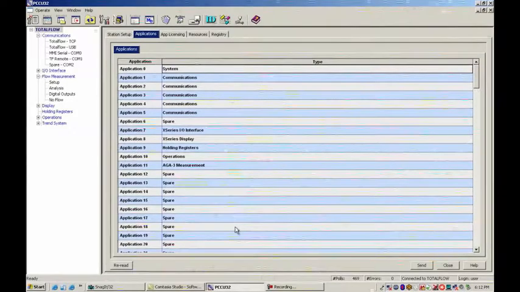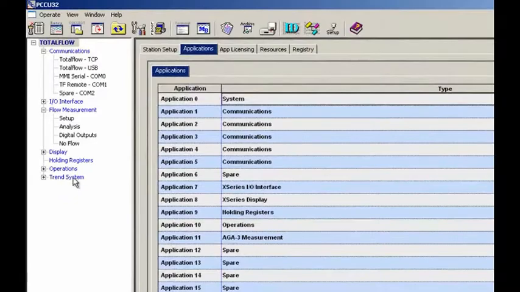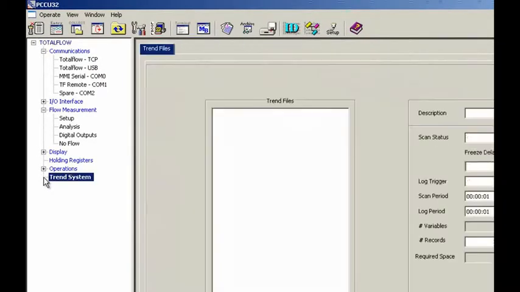Okay, so after the trend system has been sent, over in the tree view here you should see trend system, and we've got a plus sign next to it. So if I hit the plus sign, I don't have anything built yet inside my trend, so there's nothing